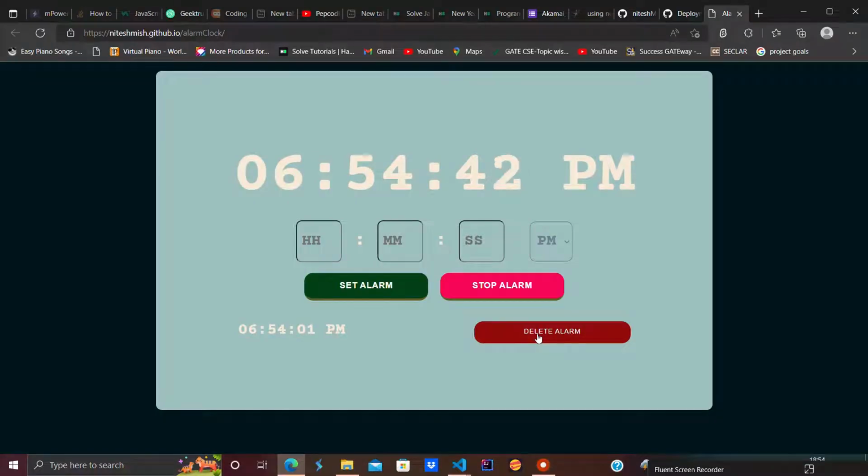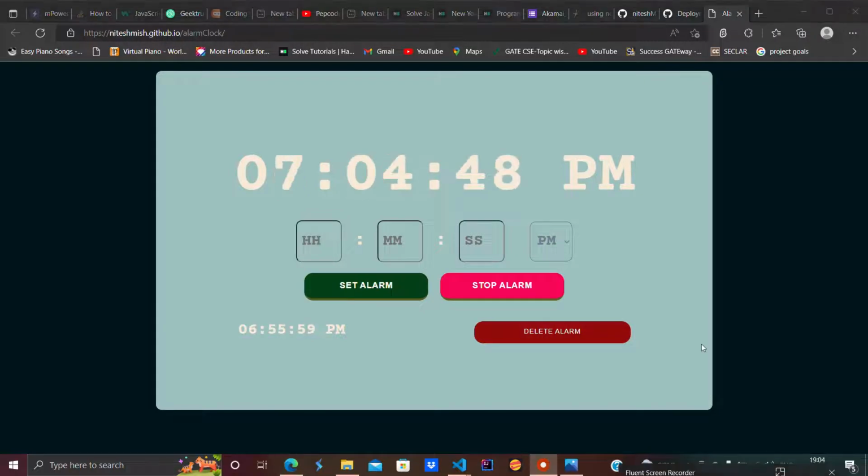Hello, so this is the alarm clock, and if I want to add an alarm, I can add it to the alarm clock, and if I want to add multiple alarms, I can do that also. So let's assume I want to set an alarm which is just going to happen.